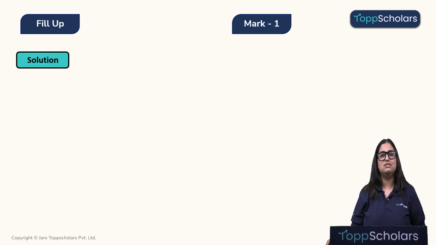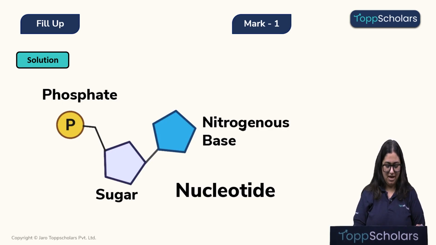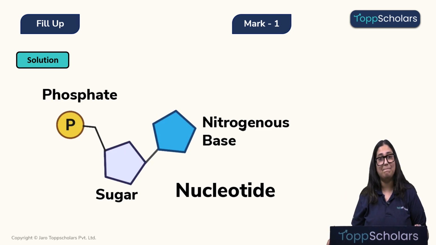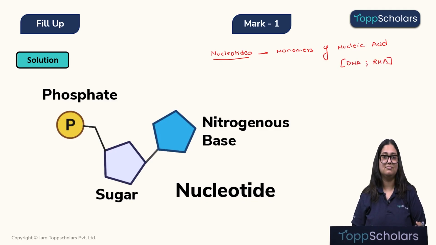Alright, so let's look at the solution. Children, this is the structure of a nucleotide. We have a phosphate group, we have a sugar group, and we have a nitrogenous base over here. Alright, what is a nucleotide, children? Nucleotides are the monomers of nucleic acid. Now you might ask, ma'am, what is a nucleic acid? A nucleic acid can be DNA or a nucleic acid can be RNA.